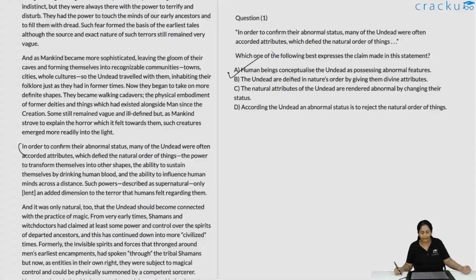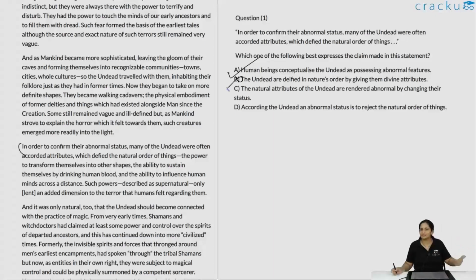So let's take a look at the other options also. The undead are deified in nature's order by giving them divine attributes. No, the author is talking about supernatural or abnormal attributes, not divine attributes at all. The natural attributes of the undead are rendered abnormal by changing their status. No, we are giving them abnormal attributes. The author is not saying that the undead are real.